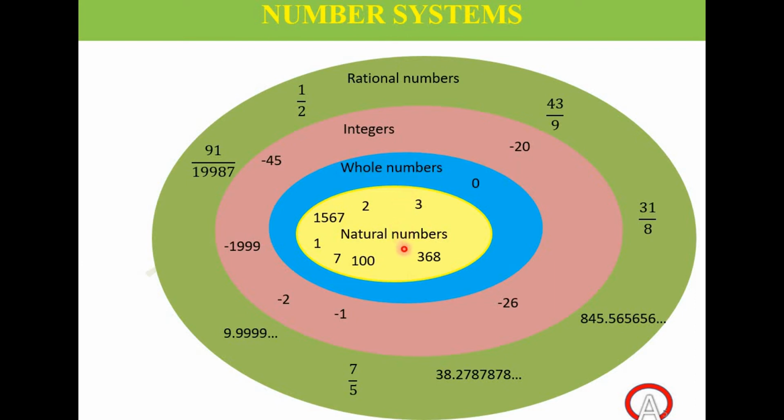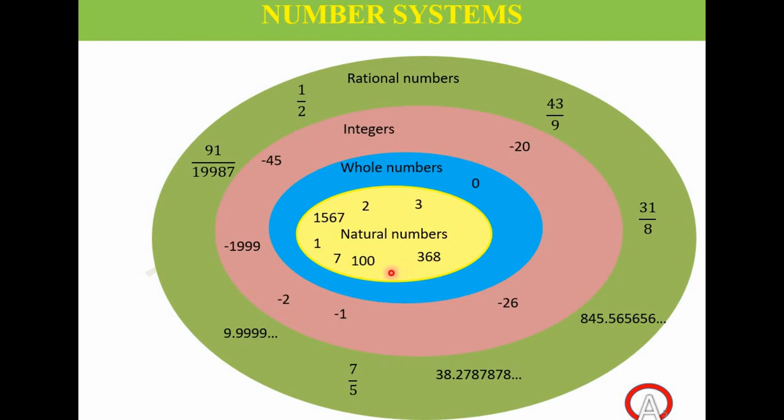If you have this picture in your mind, it will not confuse you anymore. We have the whole number system here, represented by that blue shape, and natural numbers are inside it.